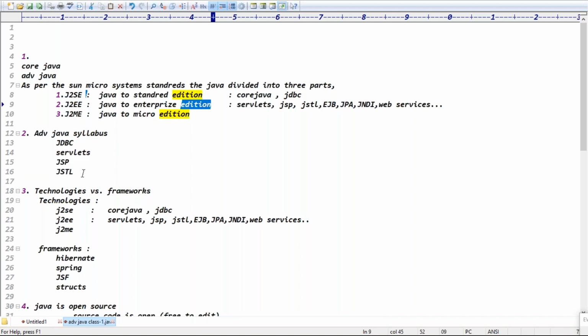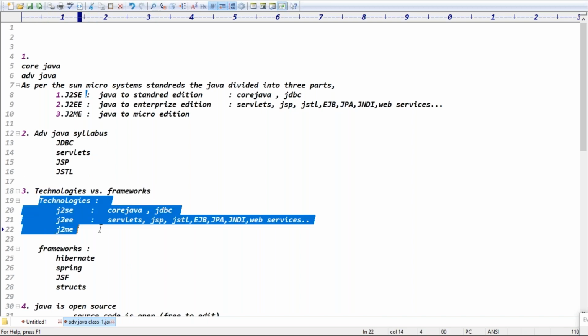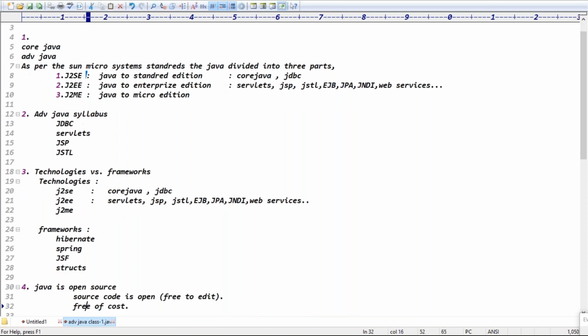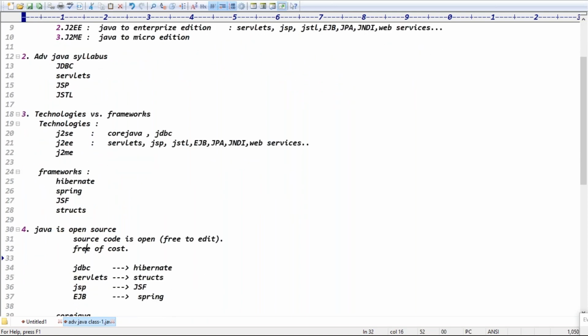Exactly. Yesterday we decided we will discuss some part of JSE. Advanced Java means what? We will discuss some part of JSE and some part of JEE, right? So next one is technology versus frameworks, guys. Technologies we decided are JSE, JEE and JME. And frameworks are basically like Hibernate, Spring, JSF and Struts, right? JSF and what? Struts. They are the frameworks, guys.